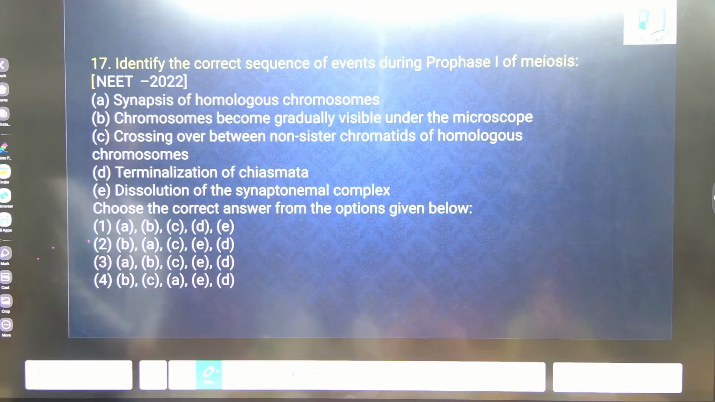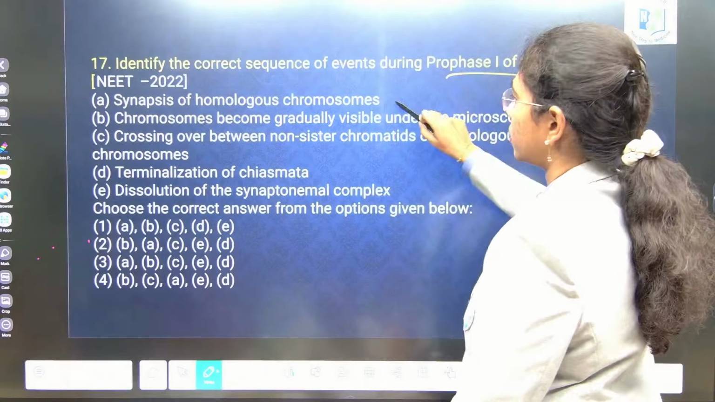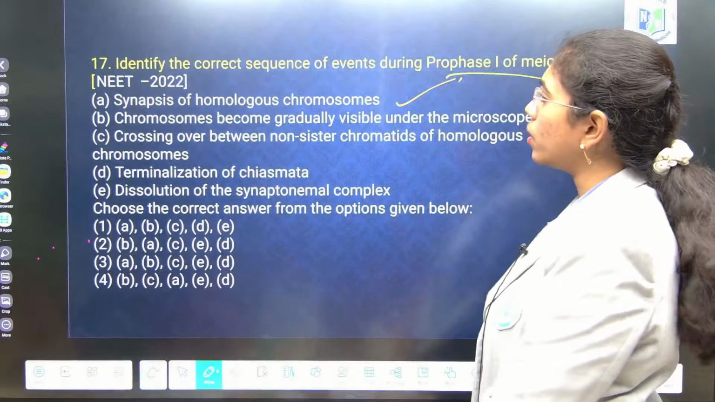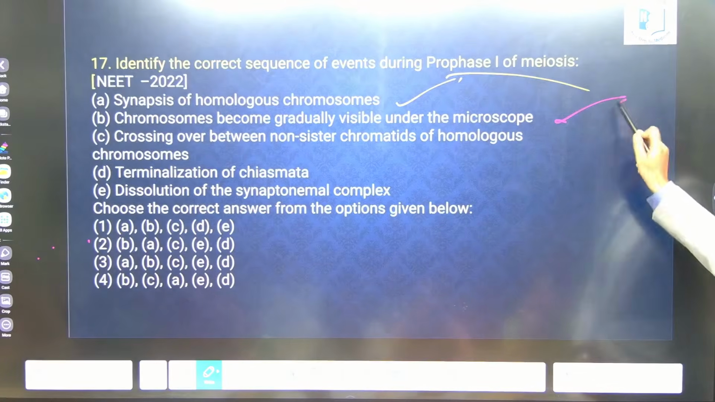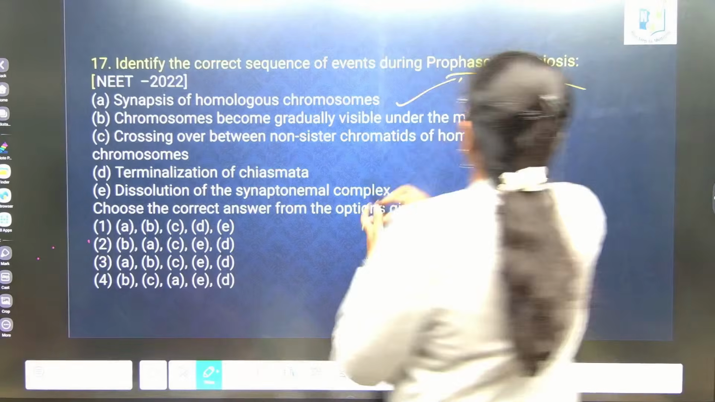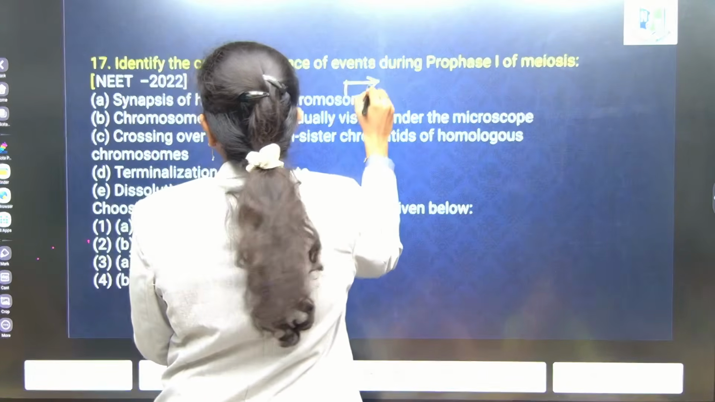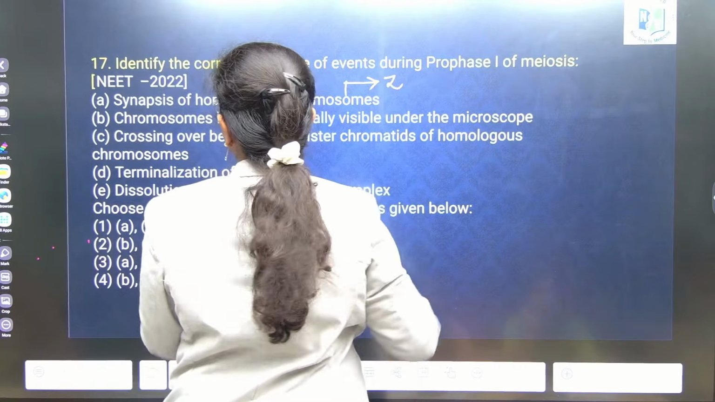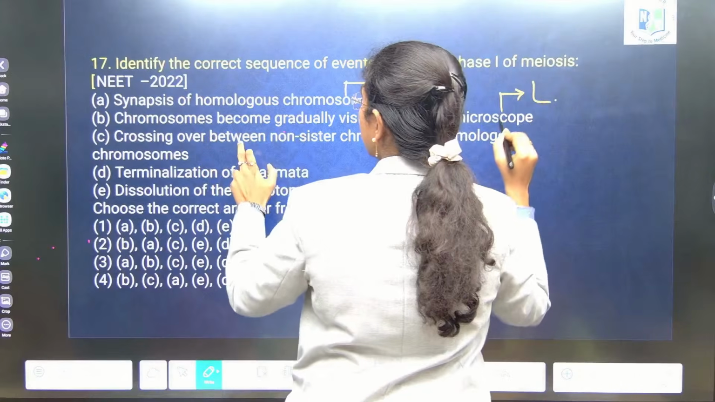Okay. Synapses of homologous chromosomes occurs in prophase 1. Yes. In zygotene of prophase 1 only, no? Chromosomes become gradually visible under microscope. No, he is asking you for the sequence, right? For that, what you have to do, dear? First you have to name out, right? Homologous chromosomes pair in zygotene. This happens in? This occurs in?